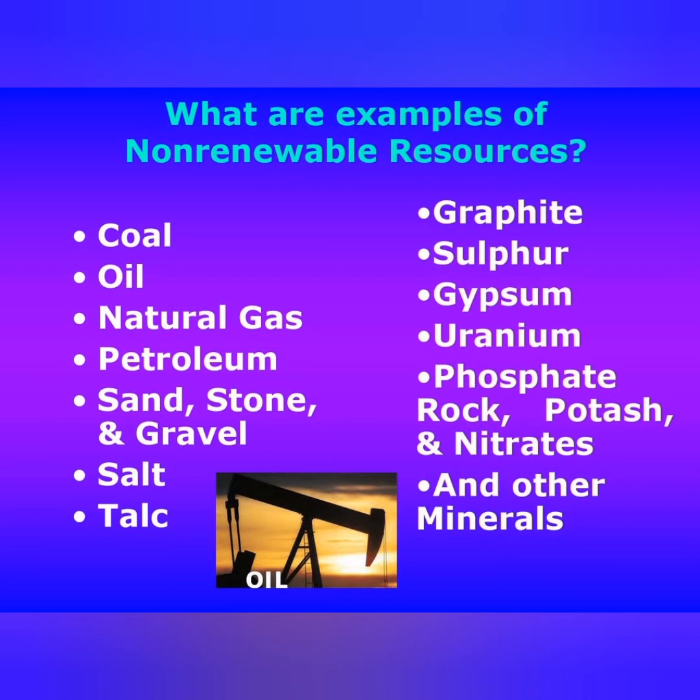So examples are, you can see, coal, petroleum, natural gas, sandstone, gravel, salt, talc, graphite, sulfur, gypsum, uranium. So rock varieties and minerals, these are all non-renewable resources. They can be divided into metallic resources, non-metallic resources and fossil fuel resources. So first one, metallic resources.